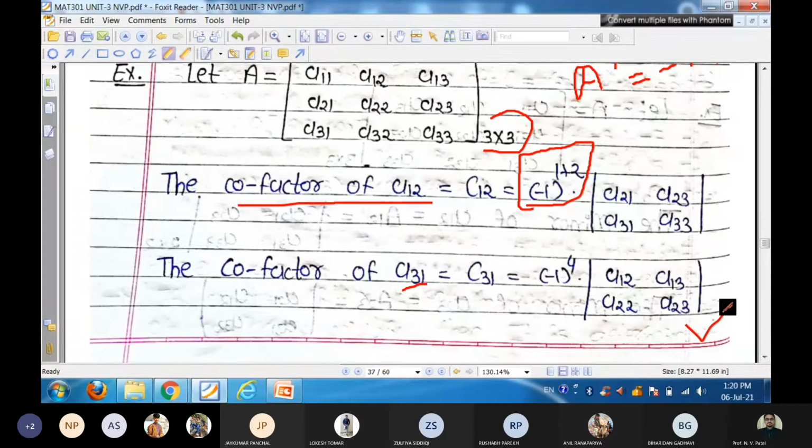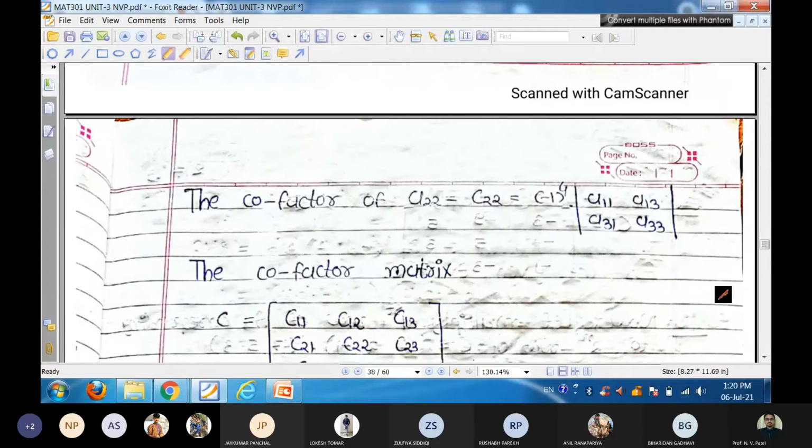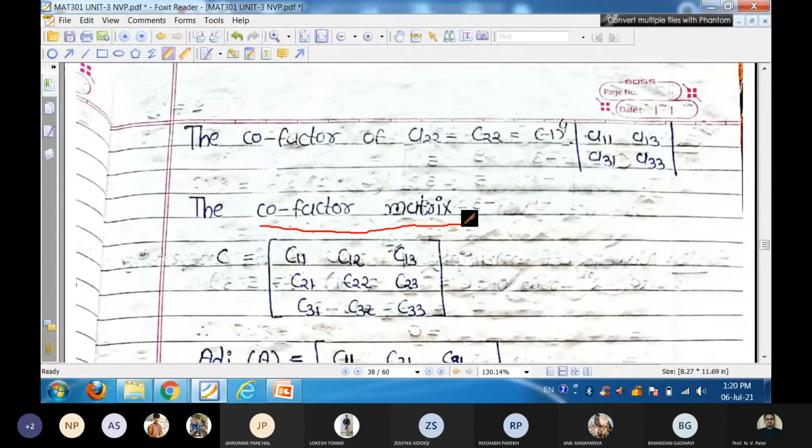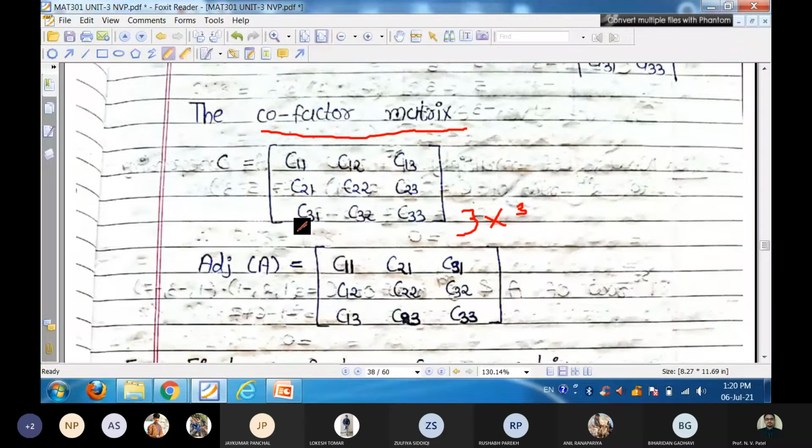That is our procedure to find the cofactor of every element, and then we can write down our cofactor matrix. So C is C11, C12, C13, C21, C22 and so on. That is again 3 cross 3, and take its transpose. The transpose of the cofactor matrix is your adjoint. So the first row became the first column.